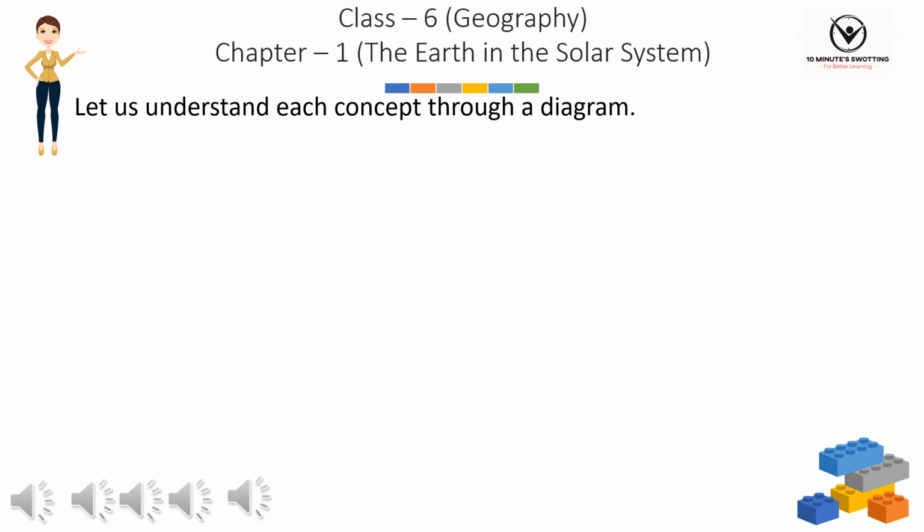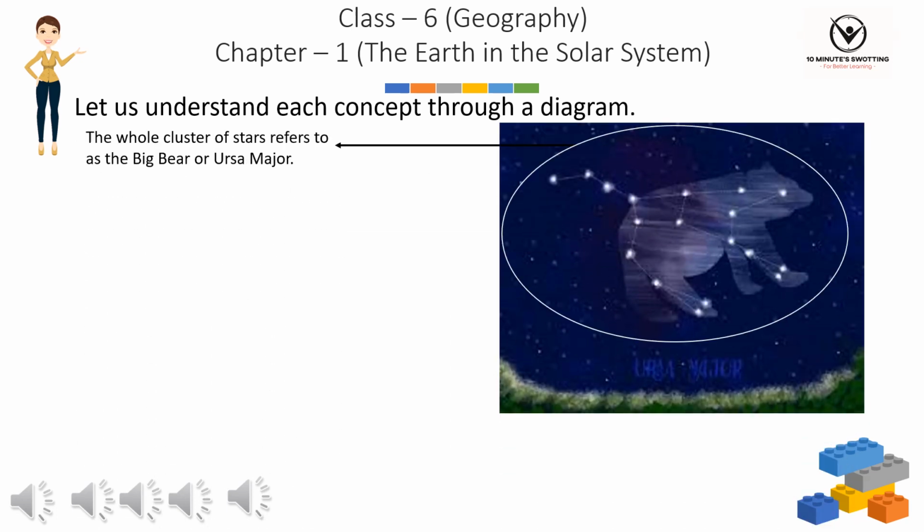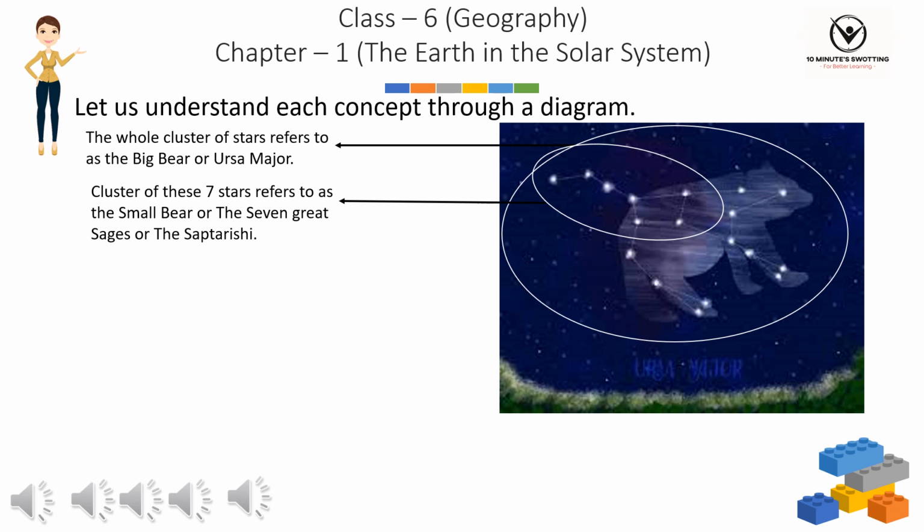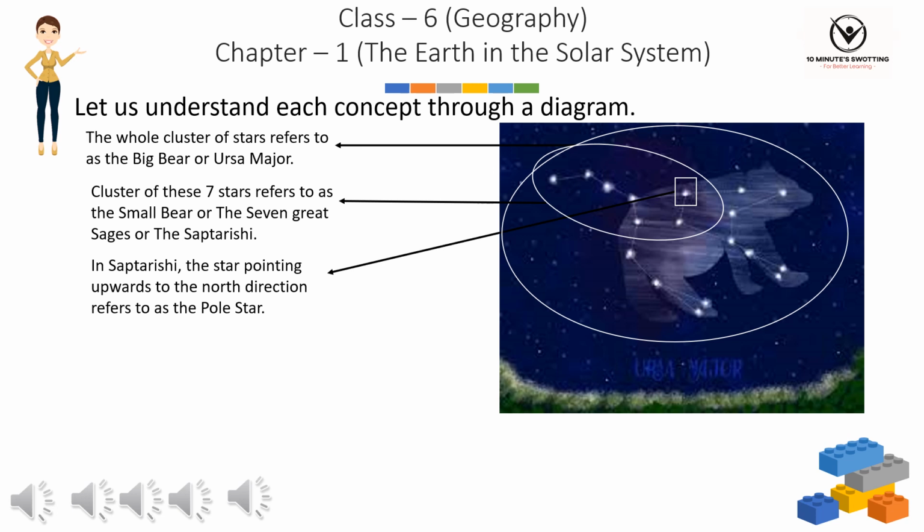Let us understand each concept through a diagram. The whole cluster of stars refers to as the Big Bear or Ursa Major. Cluster of these seven stars refers to as the Small Bear or the seven great sages or the Saptarshi. In Saptarshi, the star pointing upwards to the north direction refers to as the pole star.